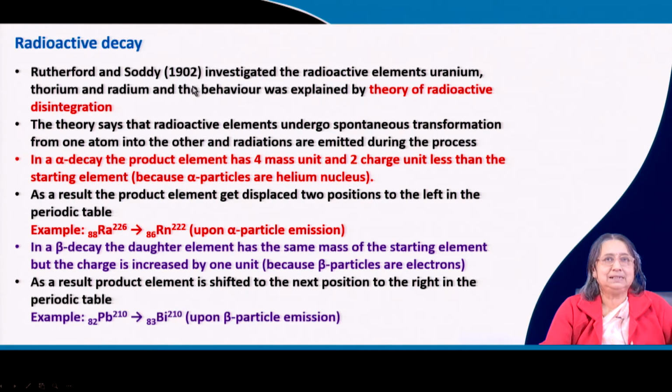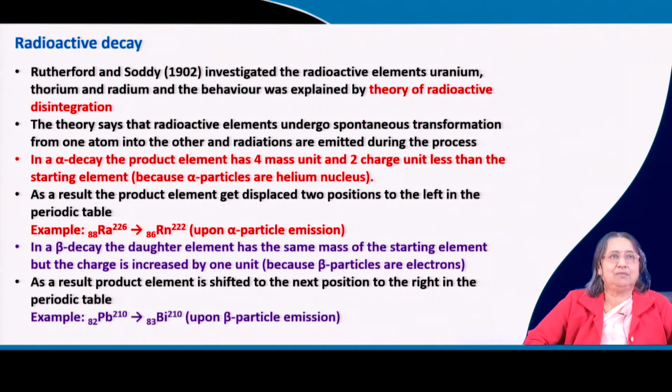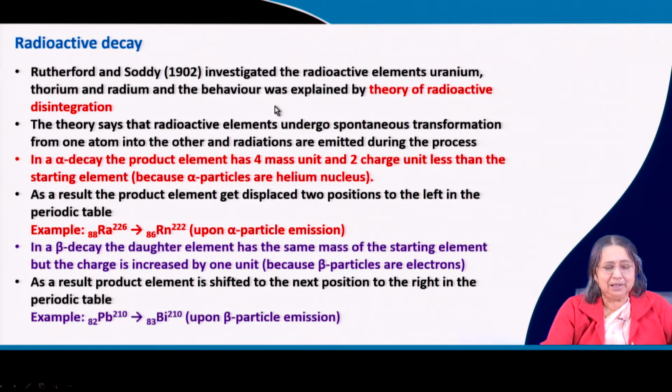During this time, the property of radioactivity had just been discovered by Becquerel, Madame Curie and Pierre Curie, and many scientists started their work on this particular topic. Rutherford was also doing some experiments, and they explained the theory of radioactive disintegration.